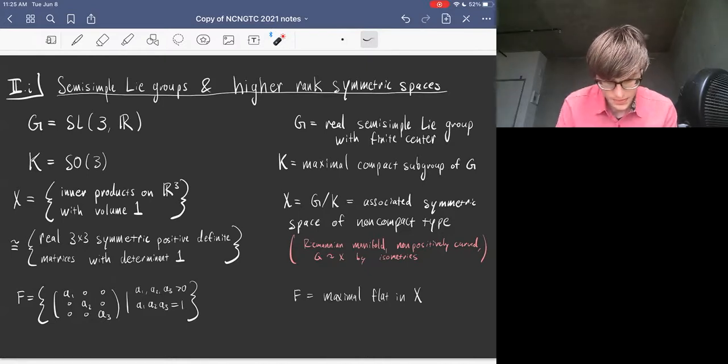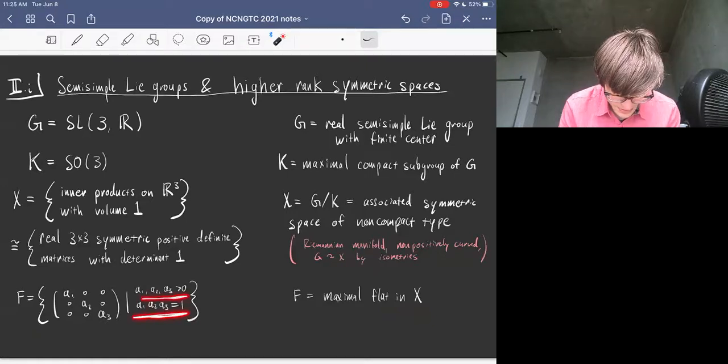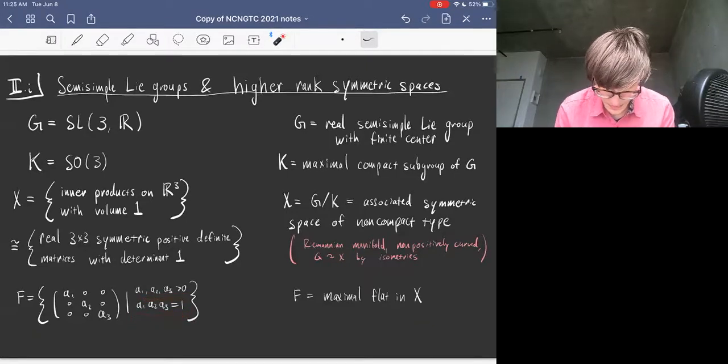Another important object that we should pay attention to are the maximal flats in X. In this case, in SL3R mod SO3, a maximal flat F is given by the diagonal matrices whose diagonal entries multiply to 1, and their entries are positive. This is just the diagonal matrices that show up in X. Okay.